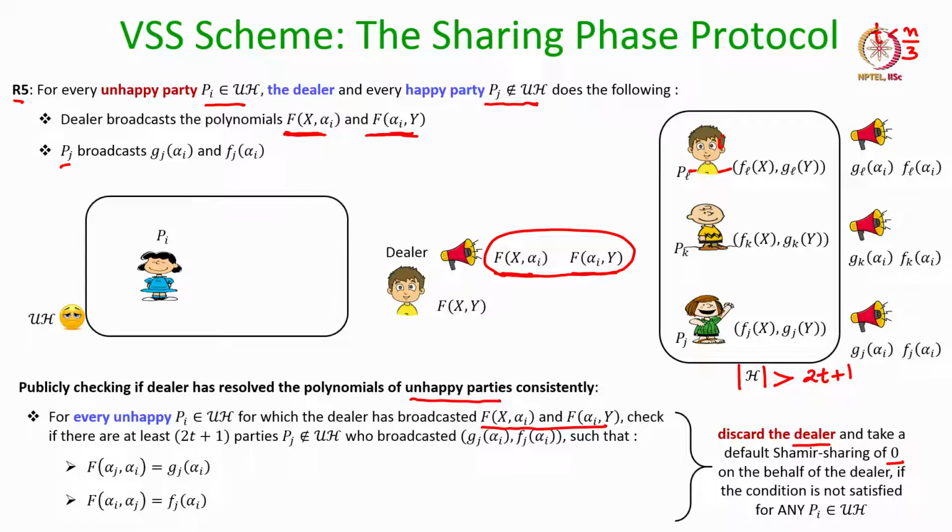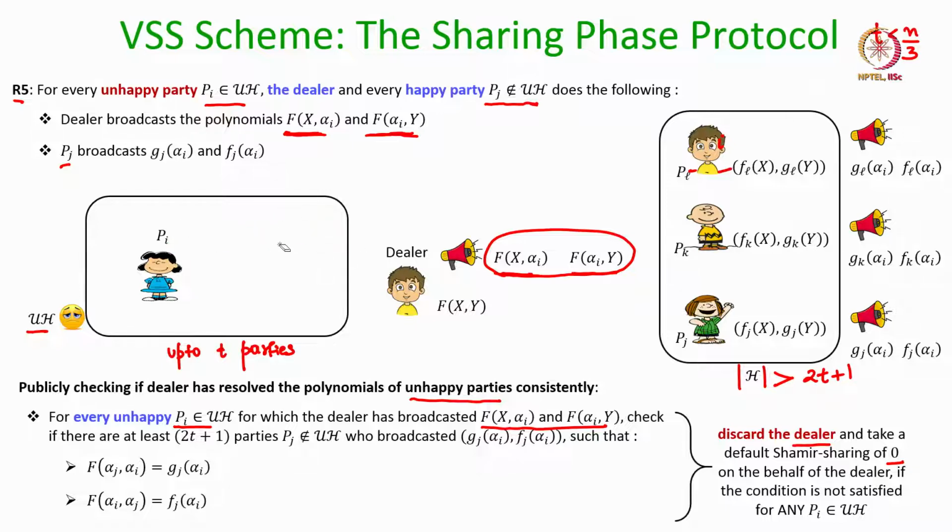However, suppose this condition is satisfied for every unhappy party Pi. Remember there could be up to t parties in this set of unhappy parties. There could be a party Pk, a party Pl, a party Pi1, Pi2, Pi3 and so on; there could be up to t such parties.